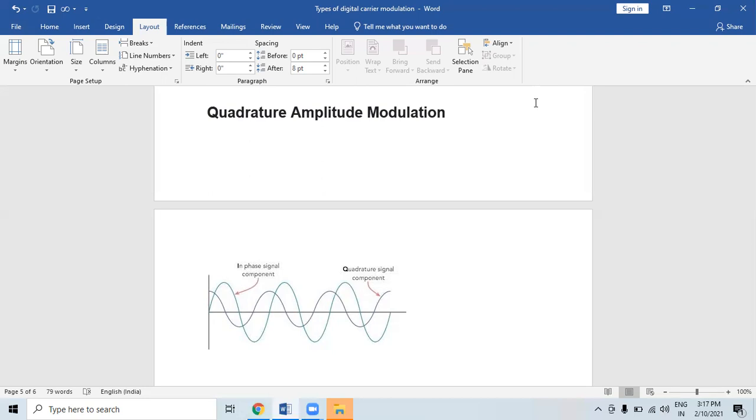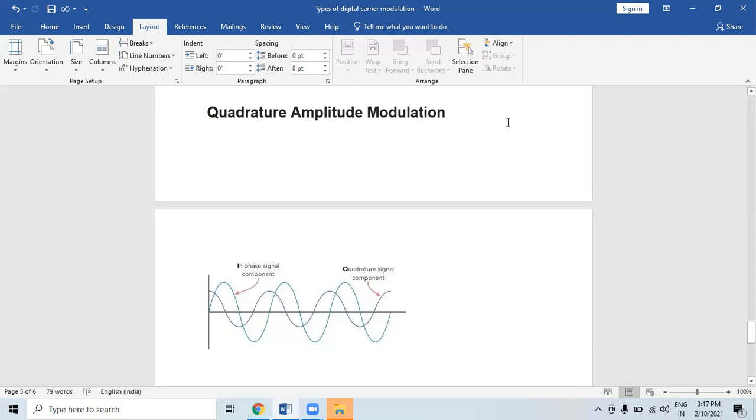Quadrature amplitude modulation has been used for some analog transmission, including AM stereo transmission, but it is for data applications that it has come into its own. It is able to provide a highly effective form of modulation for data, and as such it is used in everything from cellular phones to Wi-Fi and almost every other form of high speed data communication system.